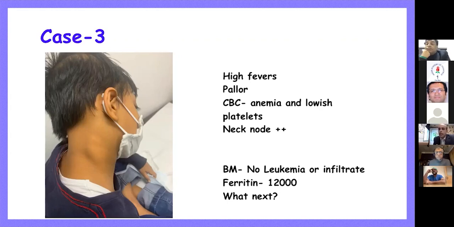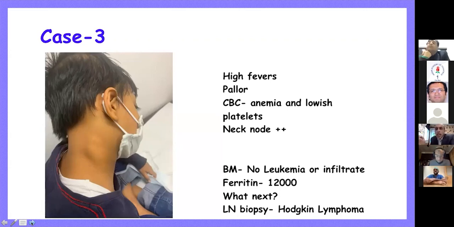So what would be the next step? Definitely the cytopenias are going on and the bone marrow is not showing the disease. So at that time, leukemia is ruled out. We need to evaluate this patient further for why the platelet counts and hemoglobin are dropping. Is it because of excessive consumption, and why is the ferritin going very high? So at that point of time, we took this child for a lymph node biopsy, and the lymph node biopsy showed Hodgkin lymphoma. So this was a case with malignancy triggering the HLH in the patient.